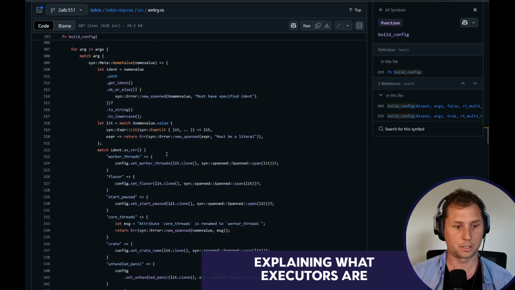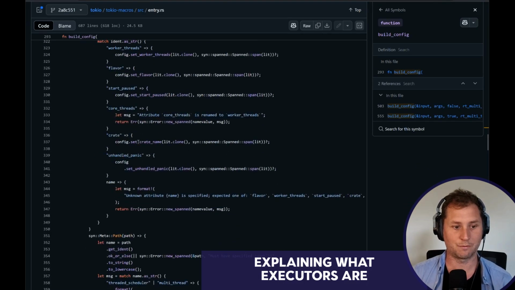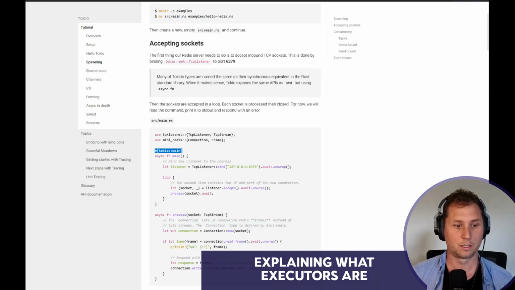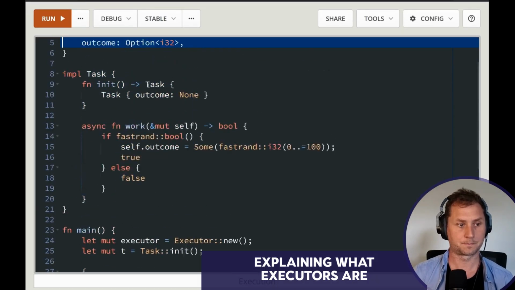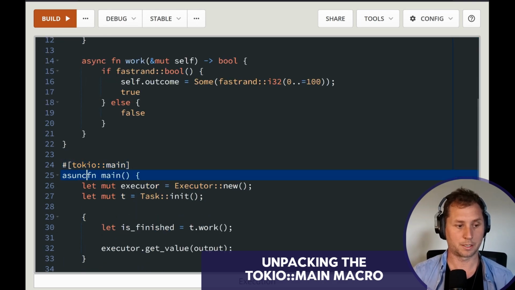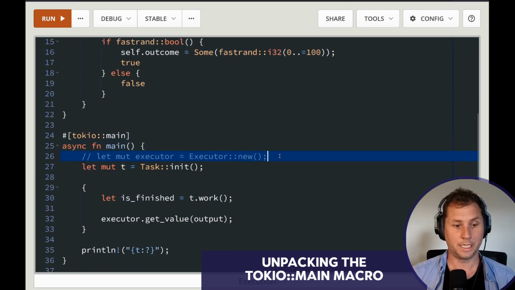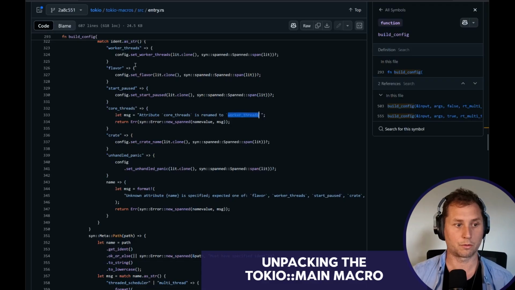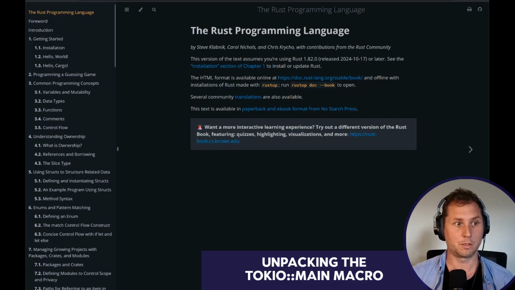Build config. So this is a bunch of things that you can specify to the executor. For example, if I was to use this, I would say Tokio main, and now this becomes async. I don't need an executor because the executor new is actually what Tokio main is setting up. That's the config for the executor. One of the parameters I can provide would be num threads, I think, or core threads, which is renamed to worker threads. Okay. So let's say that we wanted a multi-core executor.